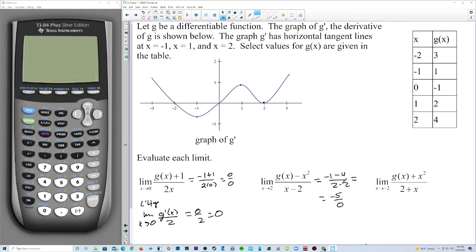But we're on the positive side, so this is going to be, but it's negative, so negative infinity. This one, what if we plug -2 in? G of -2 is 3. 3 plus 4 over 2 minus 2. So we get 7 over 0, which is infinity. Yeah, I mean, that'll work.